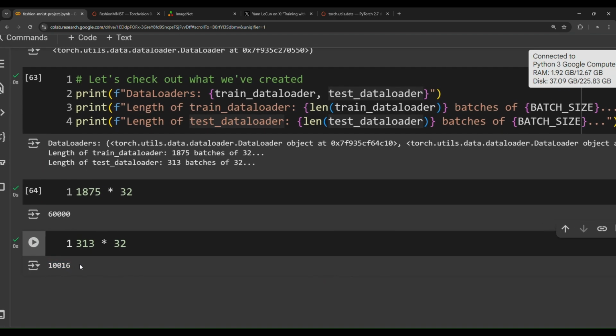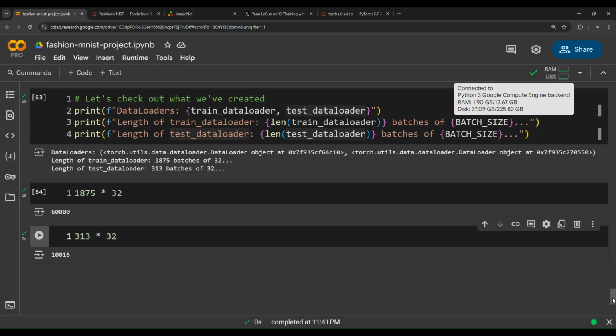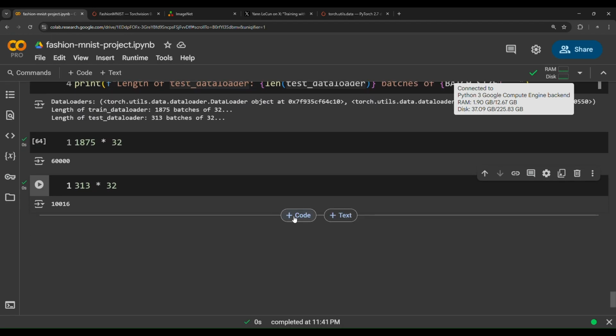Now you're going to notice that we have 10,016, and you might have the question, whoa, from where did these 16 images come? Well, that's a very valid question. Why? Because this data loader class rounds up the number of samples. When data loader creates batches, it will round it up.